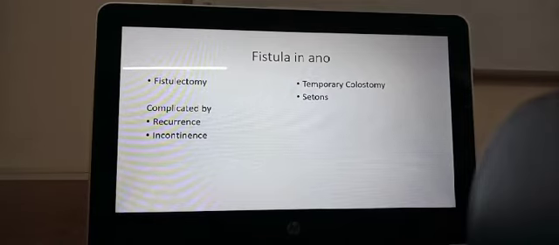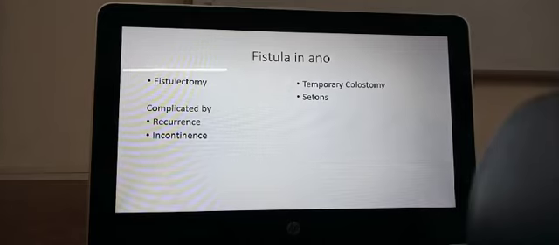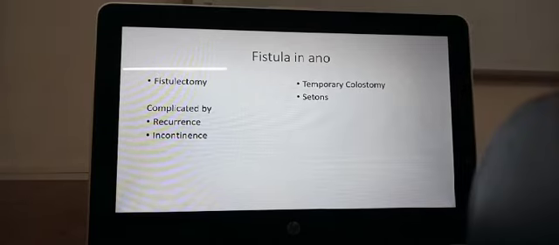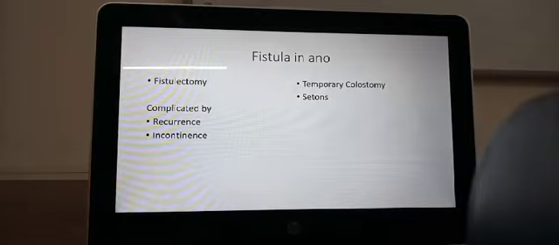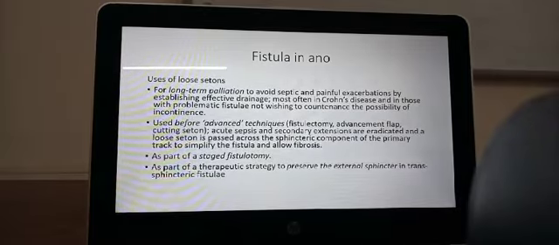If it is a simple fistula just under the skin and the mucosa, it is very easy to excise. But if it is intersphincteric, transsphincteric, even intersphincteric is alright, but if it is transsphincteric or if it is above the sphincter, then it can cause incontinence, because in excising the fistula we will be injuring the external sphincter. We will need a temporary colostomy, or we can put in setons. Okay.